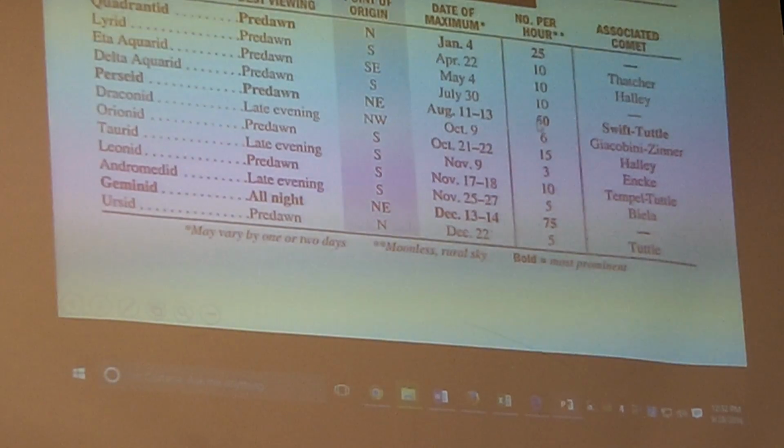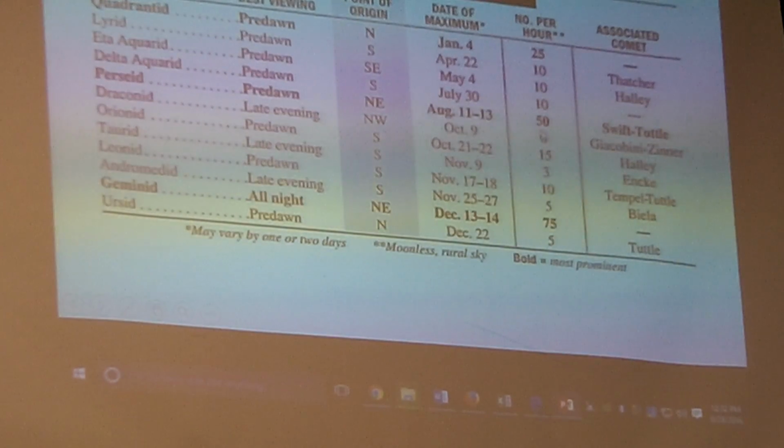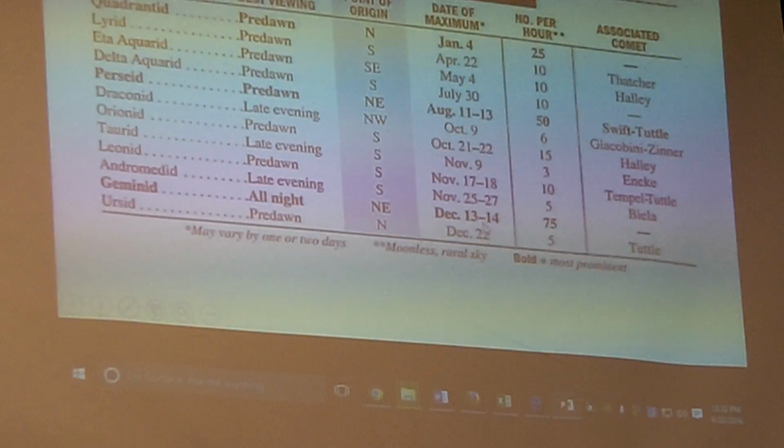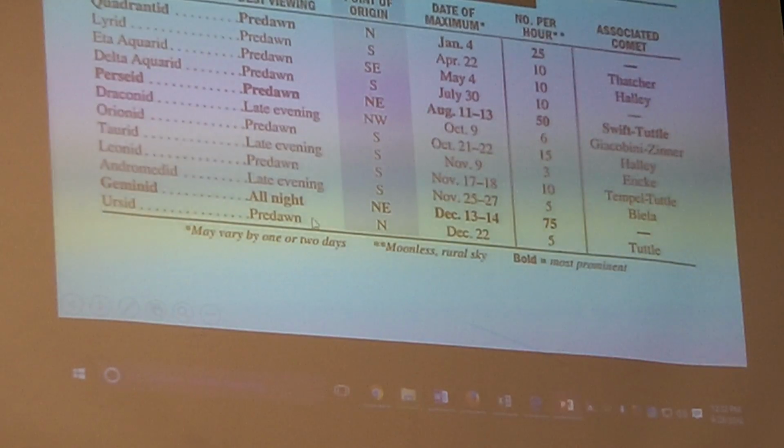Look at that. You missed this one. It's in August. 50 shooting stars per hour. This one's gonna be 75, December 13th. Oh, it's gonna be all night.